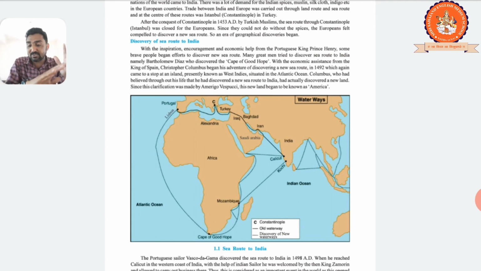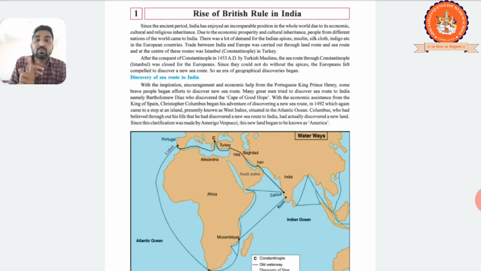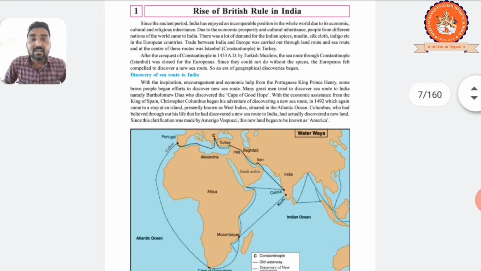Clear? And then finally one person came and started his journey. His name is the Portuguese sailor Vasco da Gama, who discovered the new route to India in 1498. He reached Calicut, the Calicut port on the western coast of India, and there the King of Jamorin welcomed him and gave him permission to carry on his business over here, right?